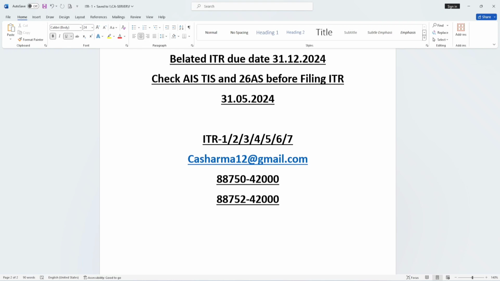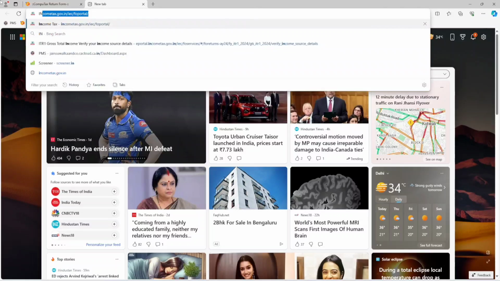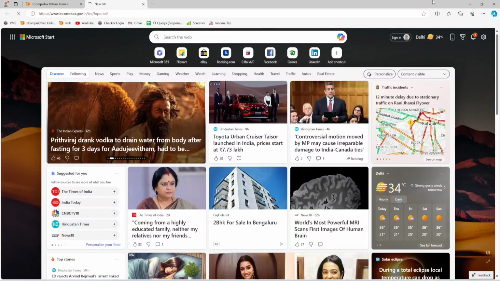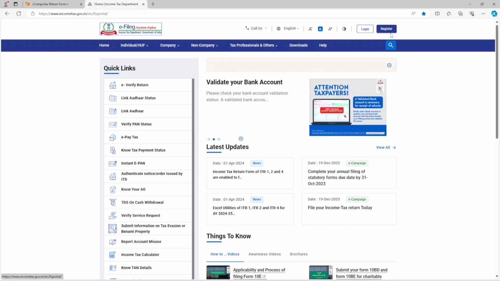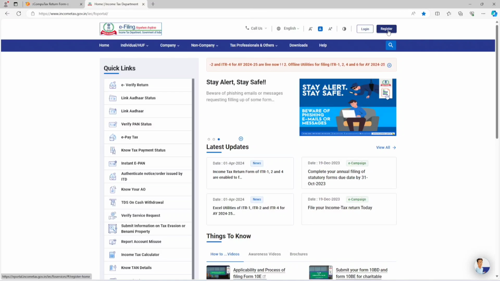So directly we will take you to the income tax website, incometax.gov.in. Here you need to mention your user ID and password. First of all, in the top right, you can see Login and Register. Simply you need to log in. If you are going to file your ITR for the first time, then you might need to register yourself. It is a very easy process.